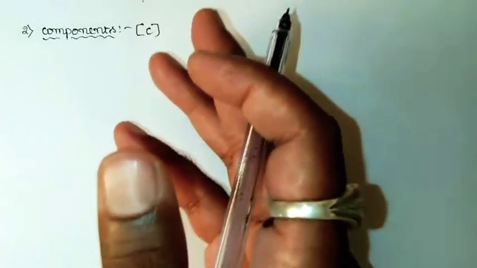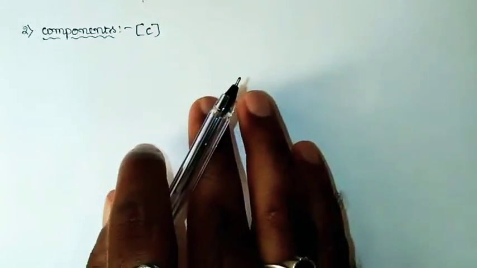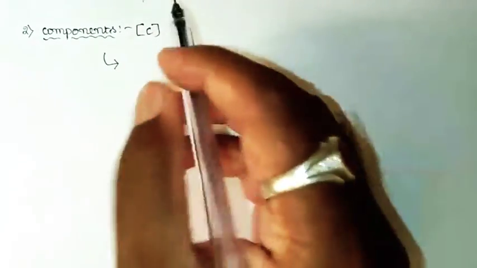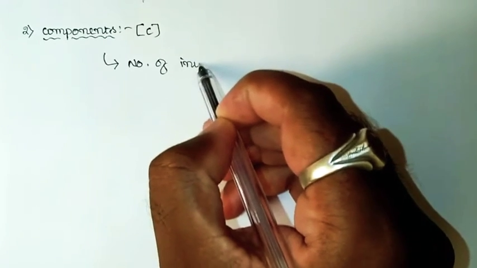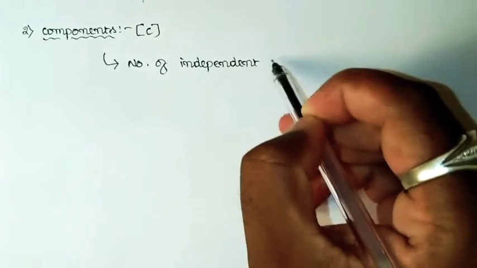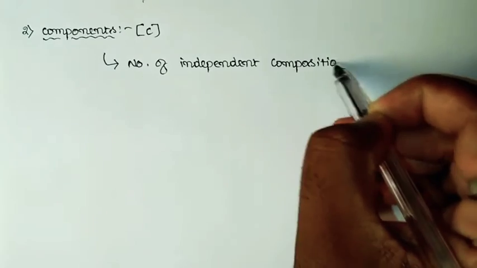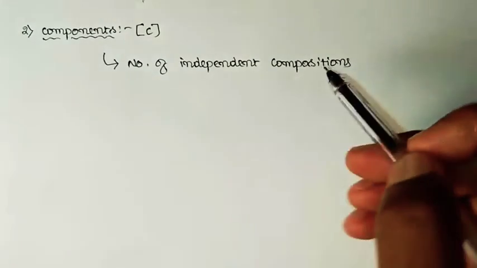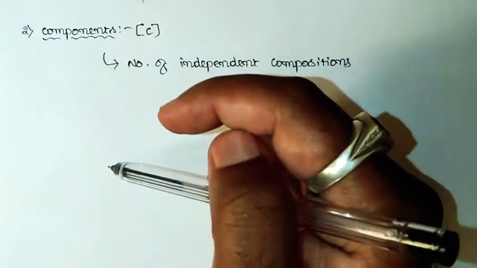The number of components is the number of independently variable constituents by means of which the composition of each phase can be expressed distinctly, that is, the number of independent compositions present in a system.